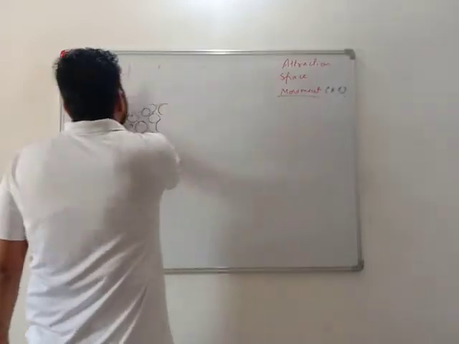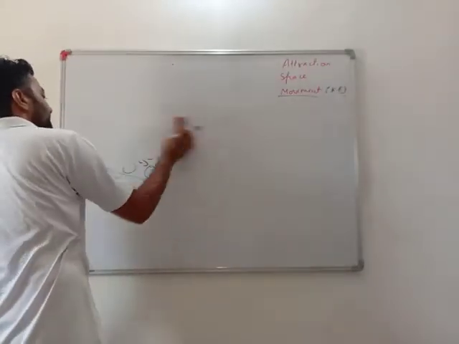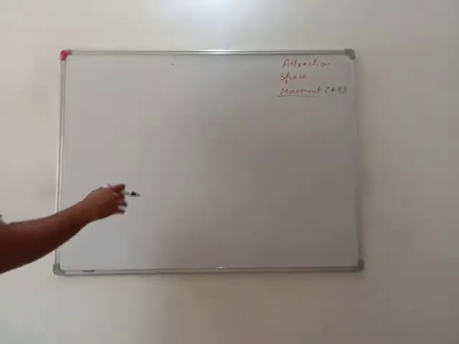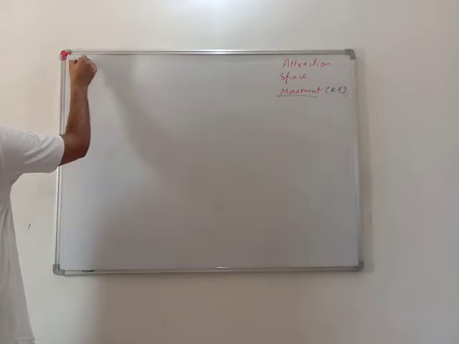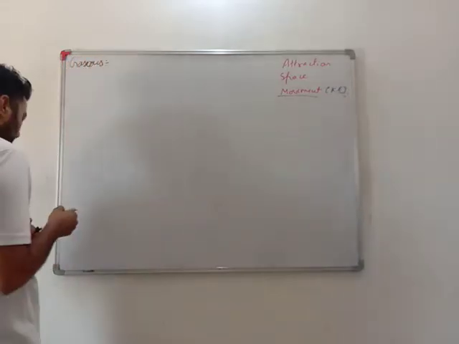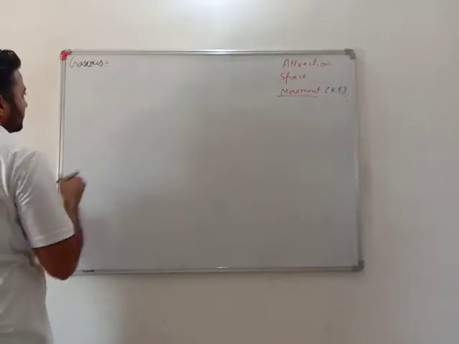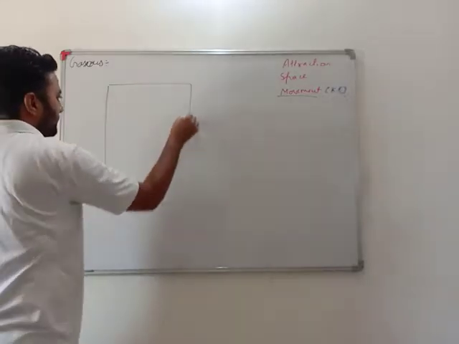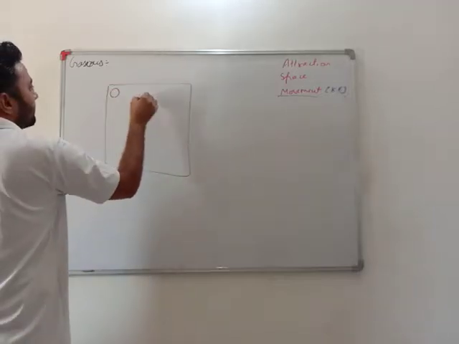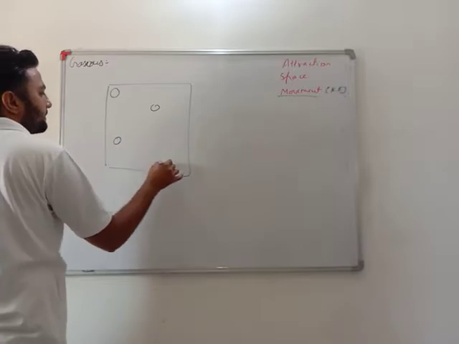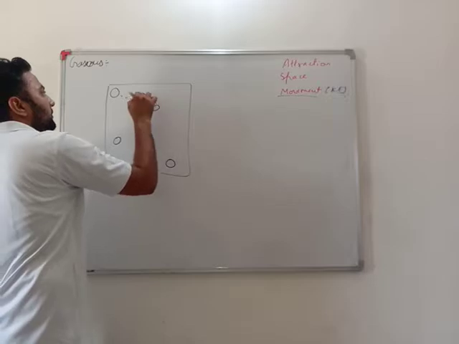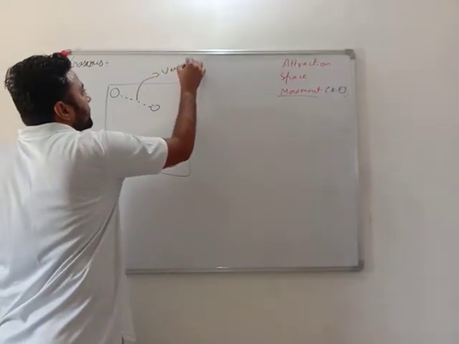Now we'll study about gaseous stuff. Example of solid is ice, example of liquid is water, and example of gas is vapor, the gaseous state of matter. Attraction is there, very weak attraction.